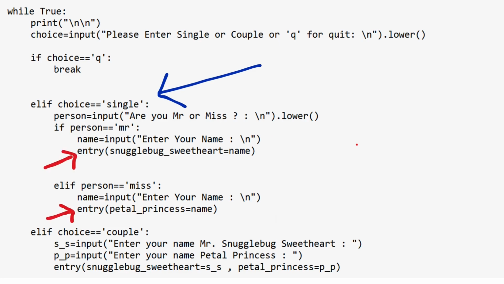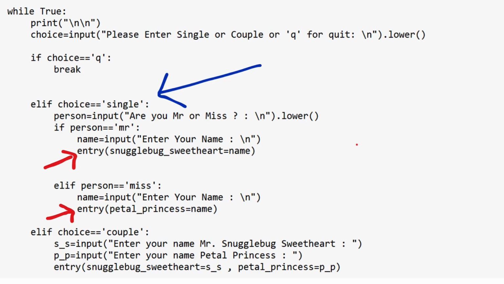Then a call to the function named entry is made. If the choice is Mr., then inside the function call argument, his name will be set to Snugglebug Sweetheart. If it is a female, then inside the function call to entry, her name will be set to Petal Princess. Fine. Then pass it to the function. So the keyword argument passing method is used here.